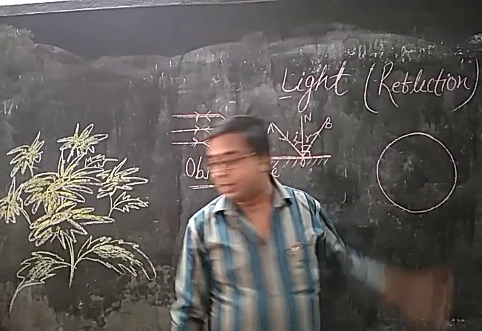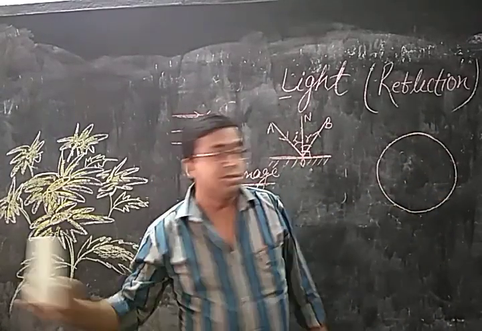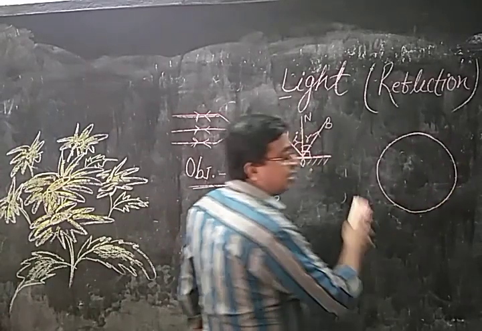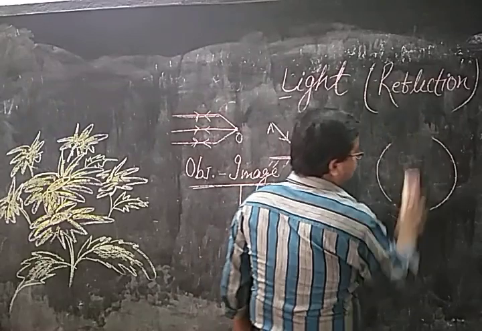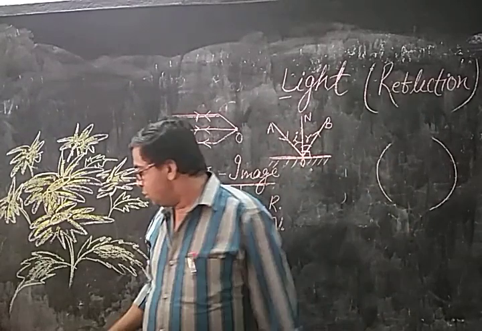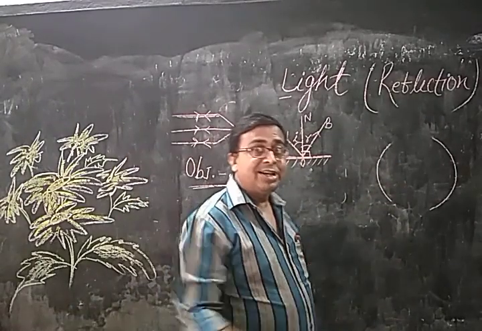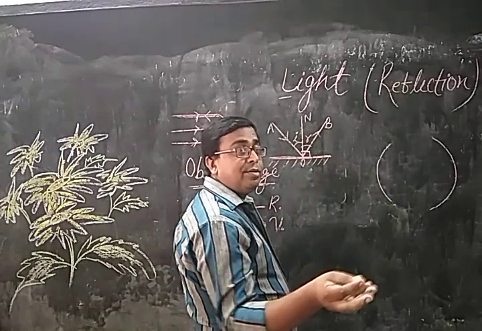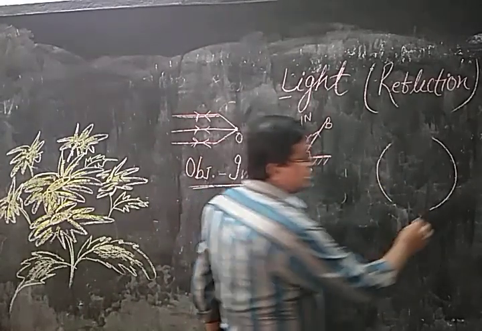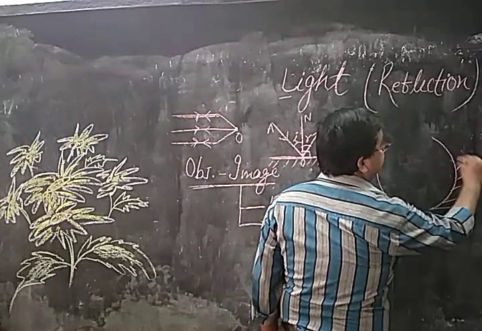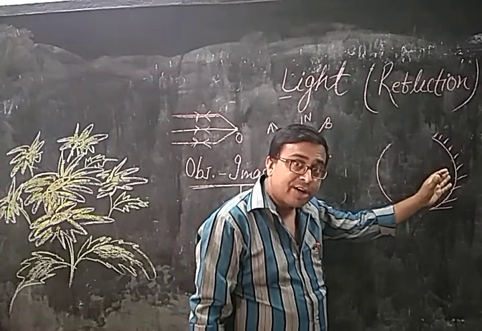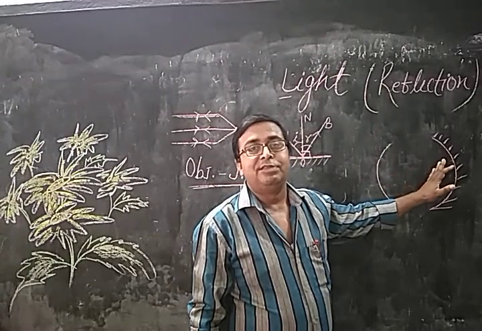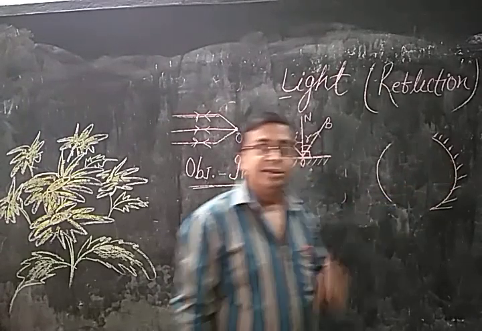If we take this as a spherical mirror, then how to observe? So see here, this is a spherical mirror. If we take a slice of it, now we get two slices over here. Silver polish it from the back side, so the reflecting surface is curved inward. Then this mirror will be known as a concave mirror.